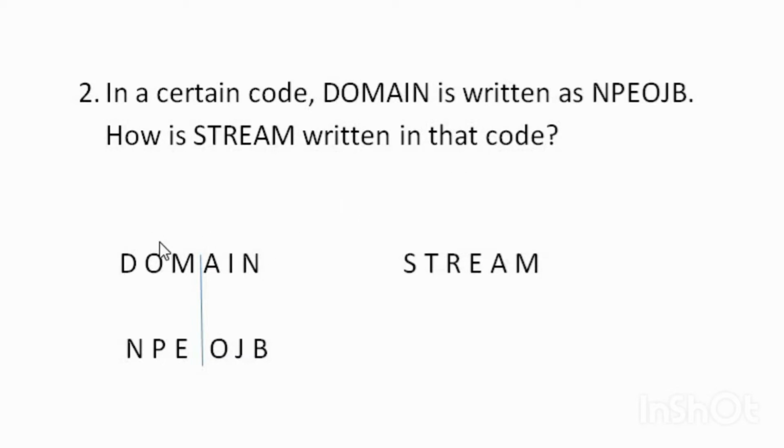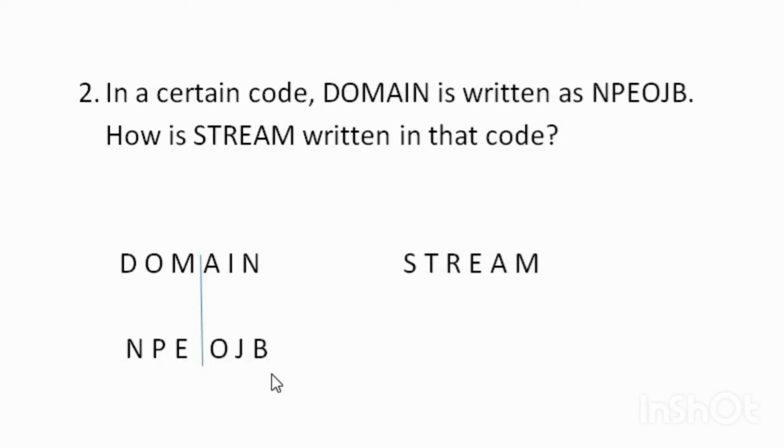So in this case, we can divide domain into 2 parts, that is DOM and AIN. Now observe how they have written NPEOJB. Consider DOM and NPE. The next letter of D, E, is written here. The next letter of M, that is N, is written here. And the next letter of O, it is P, written here.